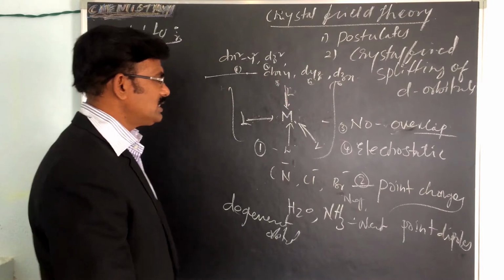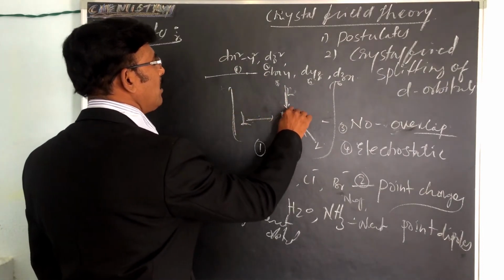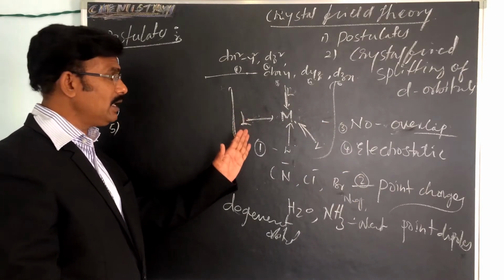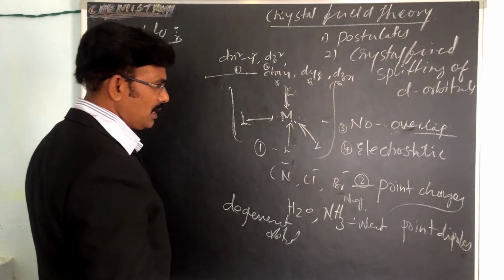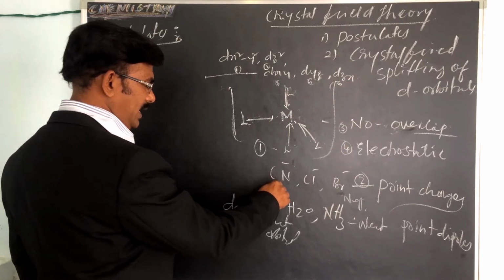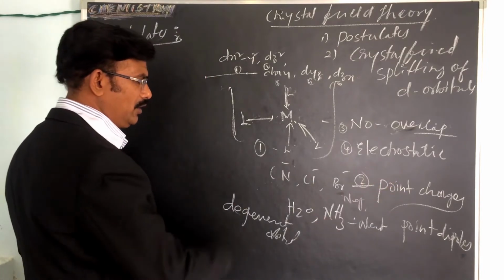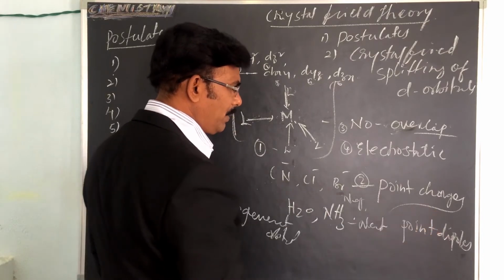Once again, briefly. First, the central metal ion is surrounded by the ligands. Second, the negative ions, cyanide, chlorides, bromides, are regarded as point charges, and neutral molecules like H2O, ammonia, etc. are point dipoles.